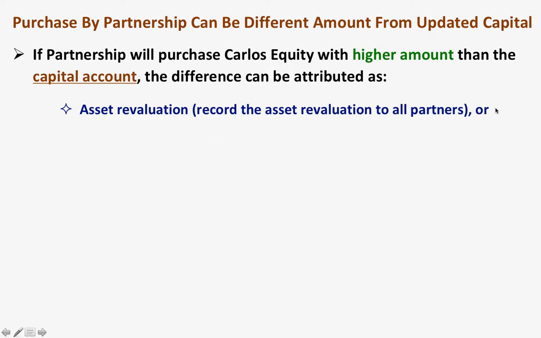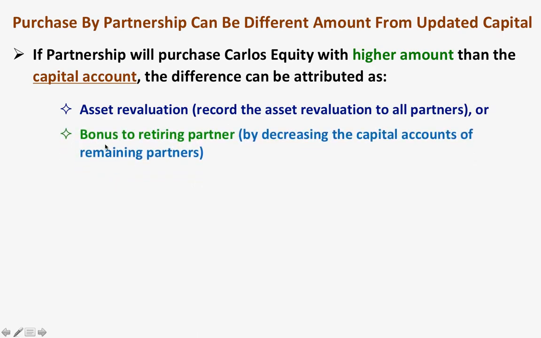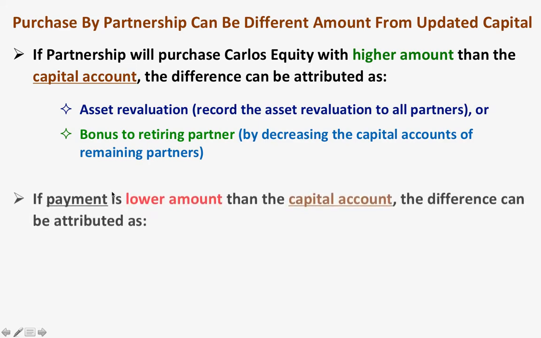Paying a higher amount to Carlos can also mean that we are giving a bonus to Carlos. Giving a bonus to the retiring partner will mean decreasing the capital accounts of the remaining partners. We will get the bonus of Carlos from the capital accounts of the remaining partners.